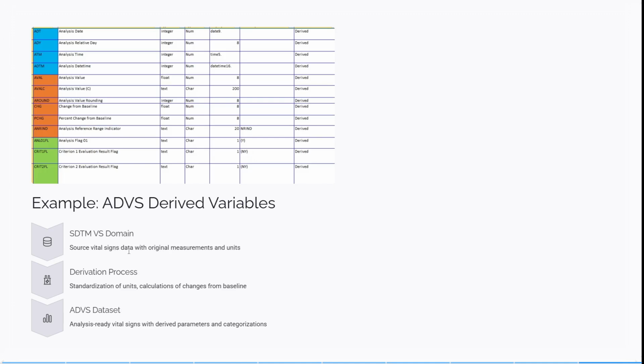You will have the vital signs SDTM domain variables, and also some derived variables, and analysis-ready derivations and categorization, with the category, criteria, and evaluation results. So you have these variables that have to be derived. Some of them are predecessor variables and some are derived variables. Okay, that's it for this video. Thank you so much for listening.